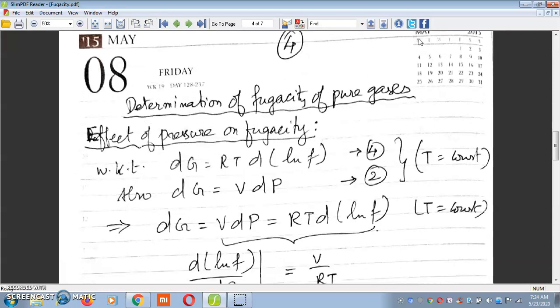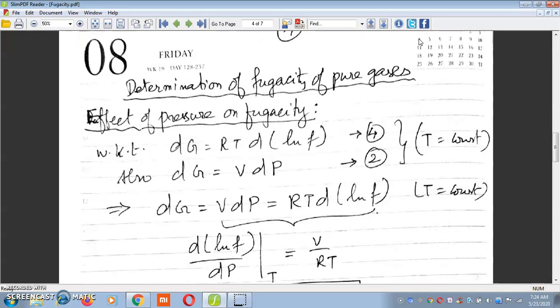Now coming to the determination of fugacity of pure gases. First, to find the fugacity of pure gases, we need to know the effect of pressure on fugacity, because as pressure is reduced to very low values, fugacity becomes equal to pressure.